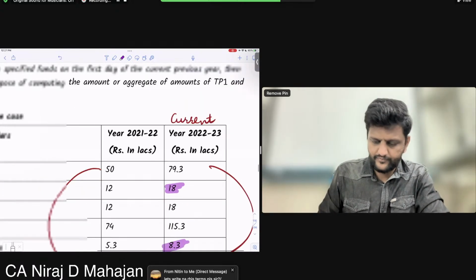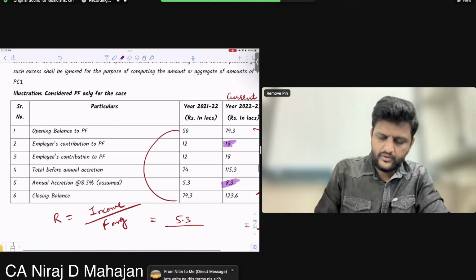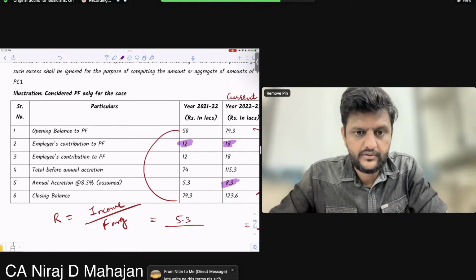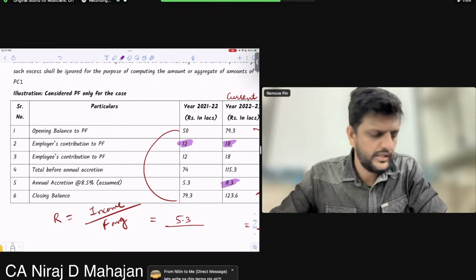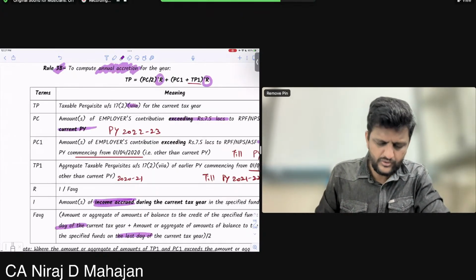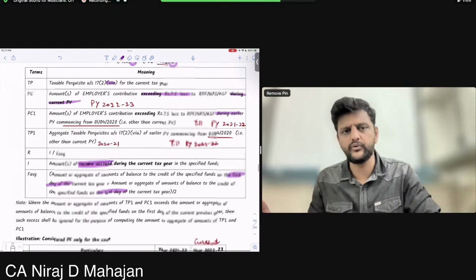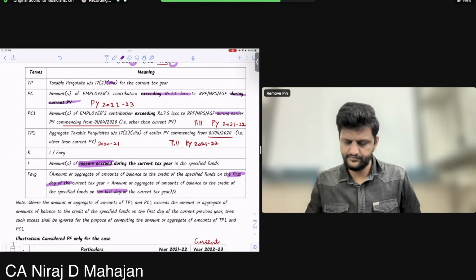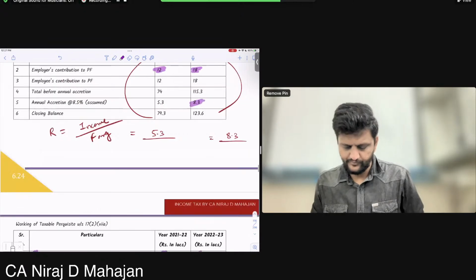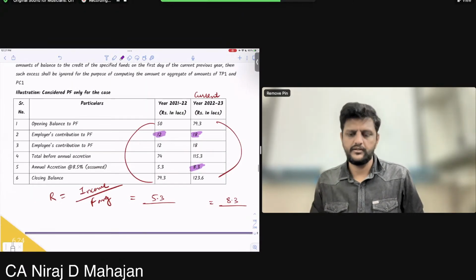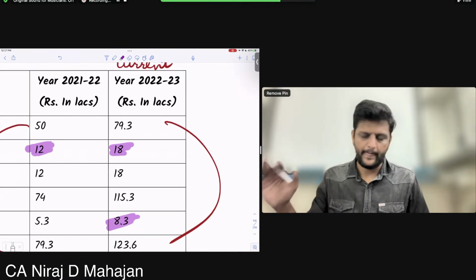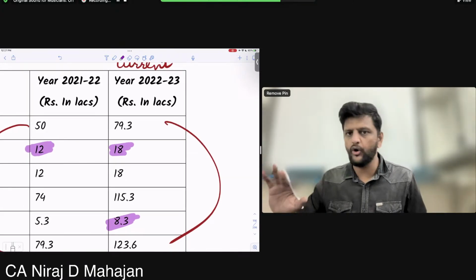Check here. What is PC1 for 22-23? Here also we have it, we have written only in the textbook. See, for 22-23, check whatever was my excess contribution in all the earlier years.